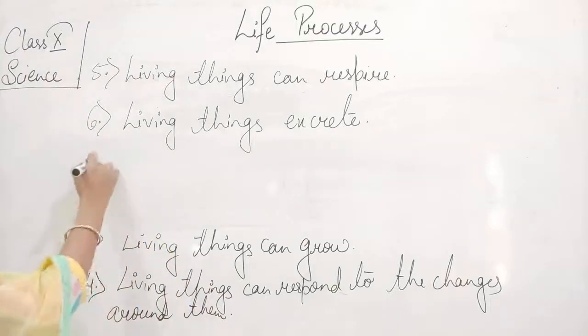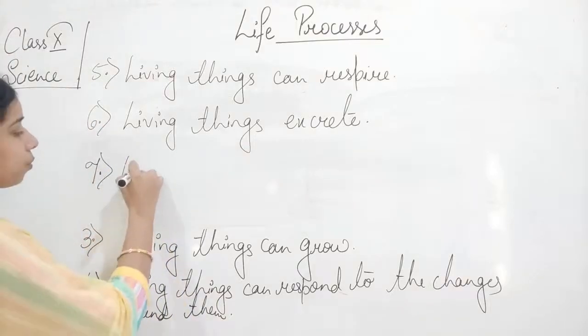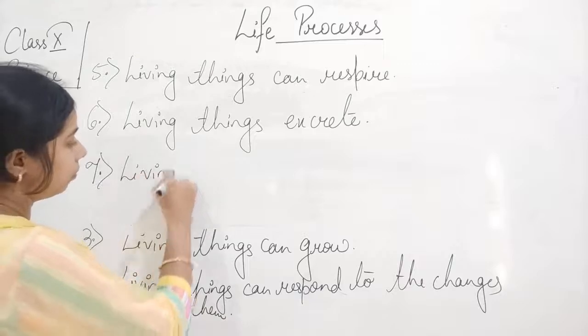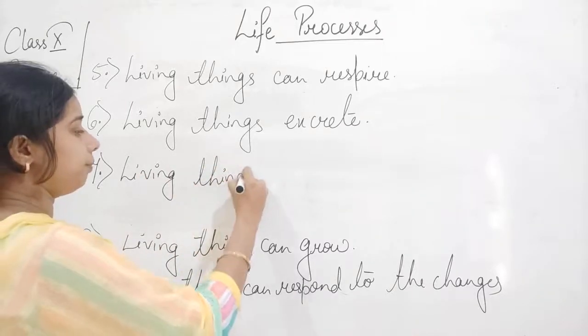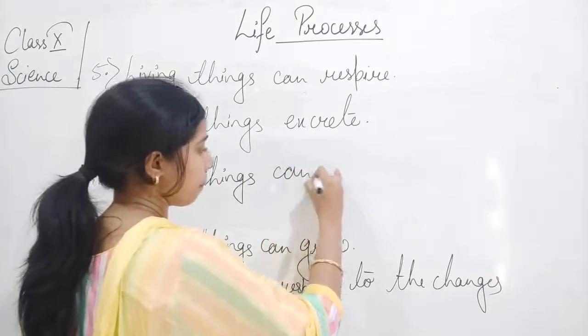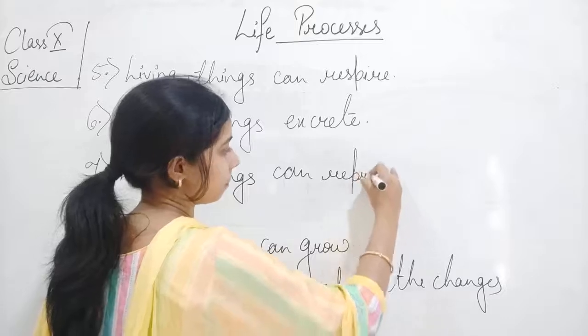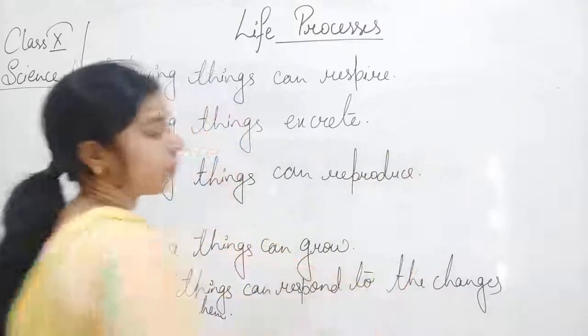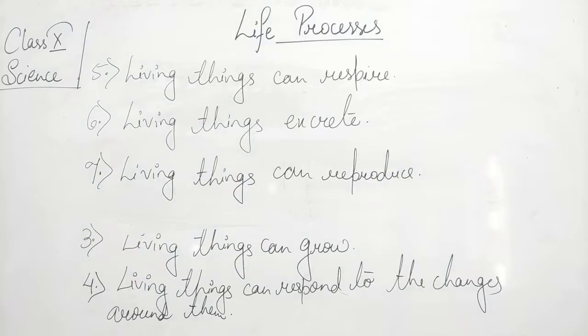Finally, students, living things reproduce. Living things can reproduce.